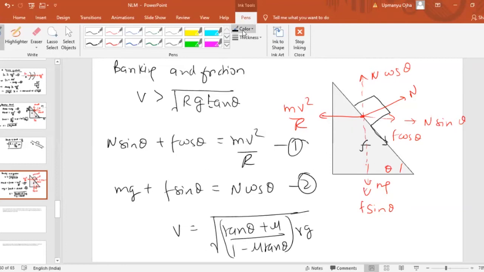Now this formula has been asked in the NEET exam one time. They have given this condition, so you have to remember this formula. So basically we have discussed three formulas here.